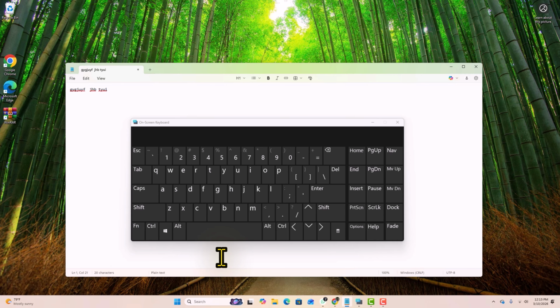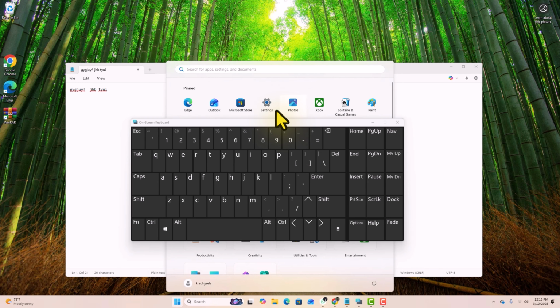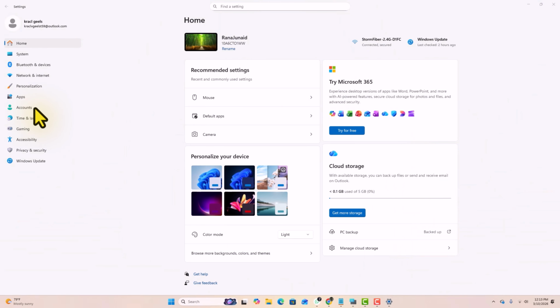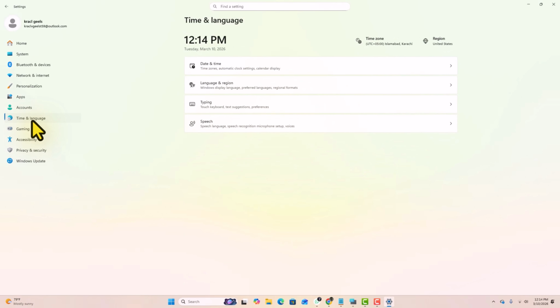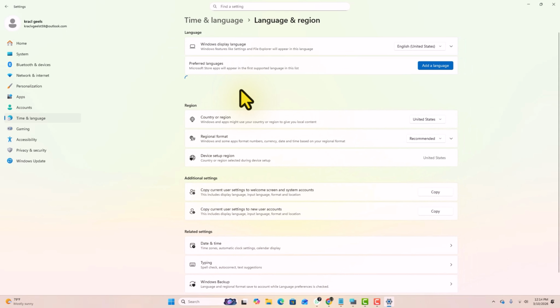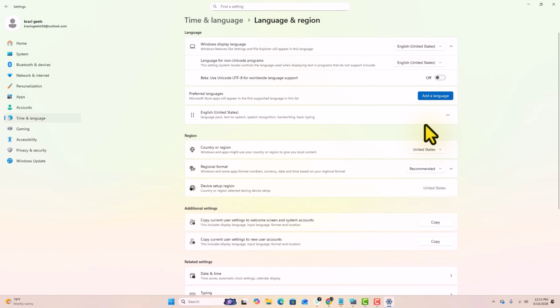If the problem still isn't fixed, here's one more thing to try. Open the Start menu and go to Settings. Click on Time and Language, then click on Language and Region. Make sure your keyboard language is set to the correct one. An incorrect language setting can also cause wrong characters to appear.